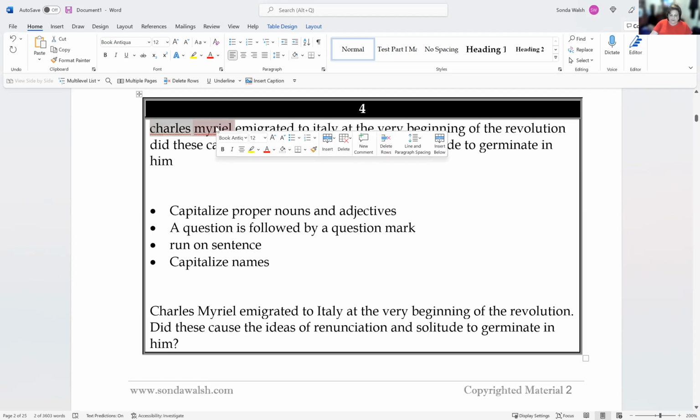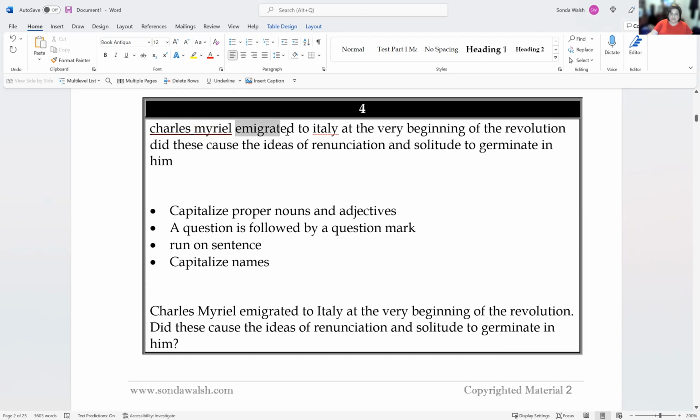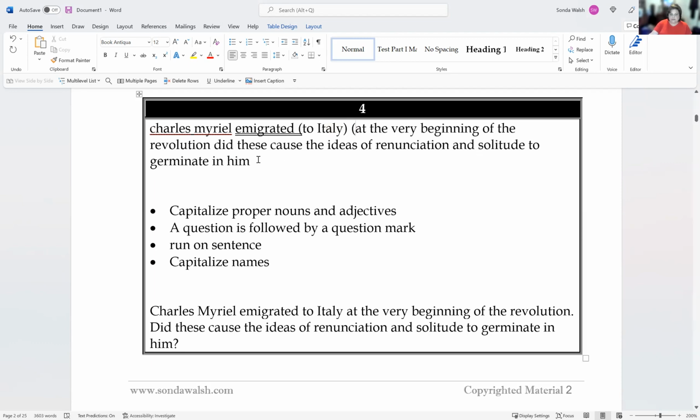Charles Myriel is our subject. I'm going to underline that once. Emigrated, I'm going to underline that twice. To Italy is a prepositional phrase. At the beginning of the revolution, both of those are prepositional phrases. Okay, then